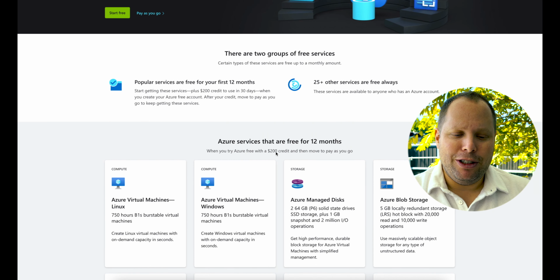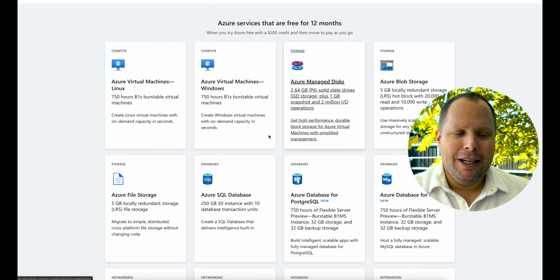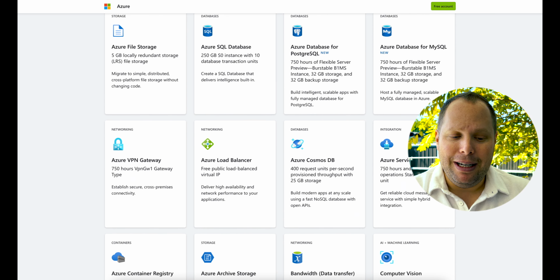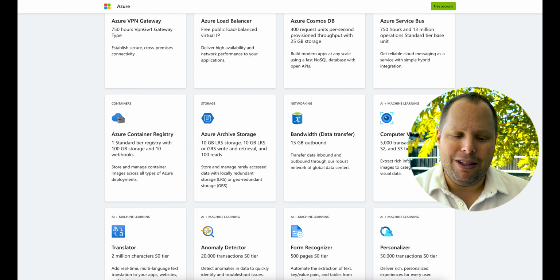The second tier is a bit over 25 services that are free for the first 12 months, which means you can literally build out creative things, a lab, a proof of concept for your employer. And when you look at the website, you see it says Azure services that are free for 12 months. You have the usuals, the virtual machines, managed disks, a lot of database services, but also networking services. What's also fun, it has a whole bunch of cognitive services that really allow you to play around and see what is possible with technology.